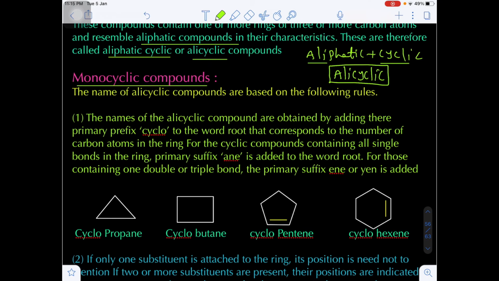Now we know in the IUPAC name there are a total of 5 parts. The first part is the secondary prefix, next the primary prefix, after that the word root, next the primary suffix and the secondary suffix.